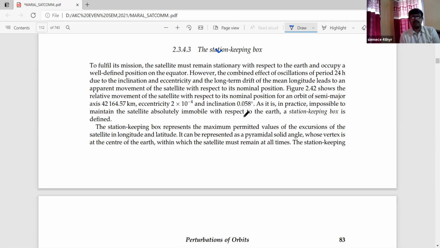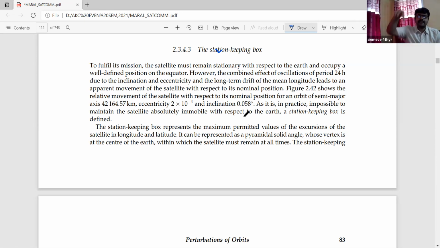However, the combined effect of the oscillations of the period, roughly 23 hours but for ease of calculation assumed to be near 24 hours, due to the inclination and the eccentricity and the long-term drift of the mean longitude, leads to an apparent movement of the satellite with respect to the nominal position. If you remember our previous class, the value observed in the initial case changes after a certain duration, suppose after 4 weeks or 8 weeks. The value will not be fixed; depending upon certain parameters, it will change.